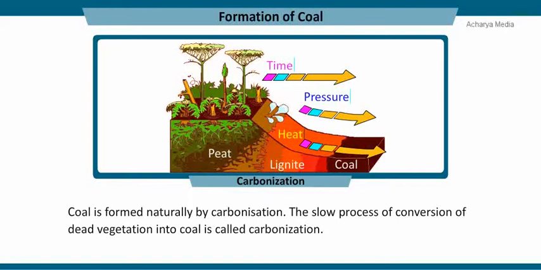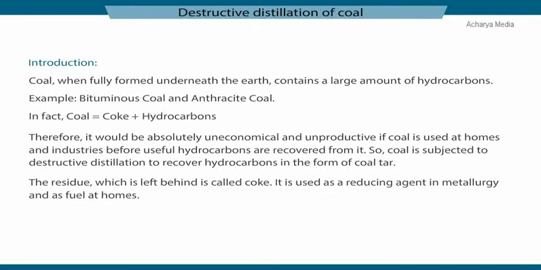Under high pressure, high temperature, and in the absence of oxygen, dead plants got slowly converted to coal. The slow process of conversion of dead vegetation into coal is called destructive distillation or carbonization. Destructive distillation of coal. In this animation, you will learn about destructive distillation of coal.